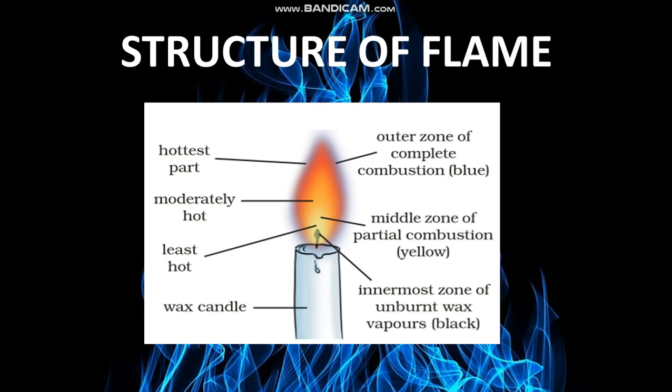Okay, the outer zone is quite thin and non-luminescent, means non-luminous, it does not emit light because it's blue in color. At the base of the wick there is an oxygen rich region where carbon monoxide burns with a blue color, and this region of the flame is known as the blue zone. Okay, it's the hottest part but the non-luminous part.